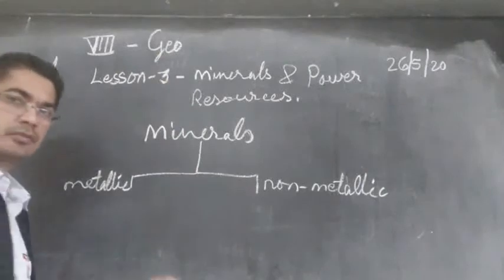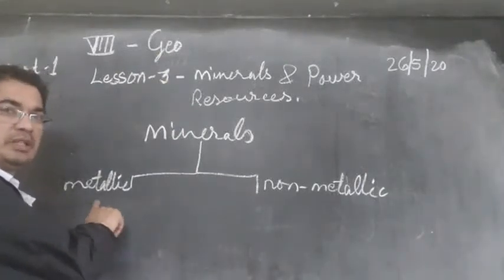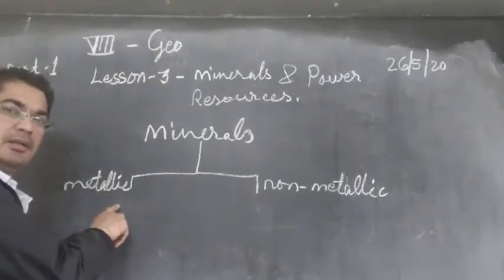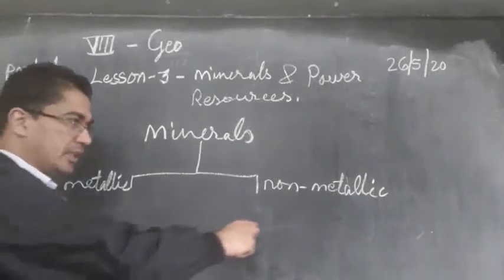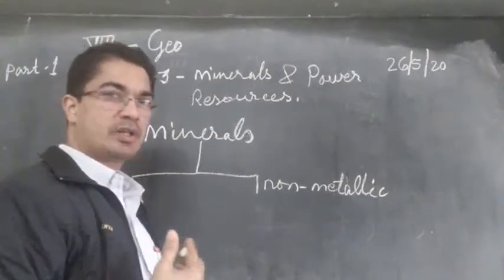Metallic and non-metallic, from the name itself it is very clear. Metallic means minerals having metal, and non-metallic means minerals not having metal.